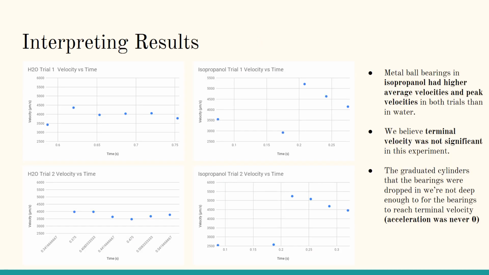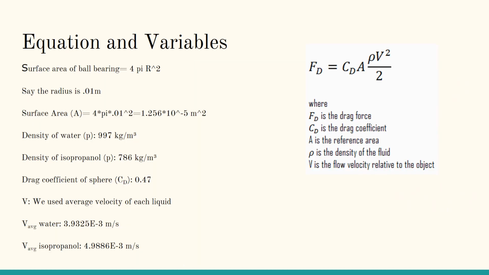In our results, we found that metal ball bearings in isopropanol had higher average velocities and peak velocities in both trials than in water. Furthermore, we believe the terminal velocity was not significant in this experiment because the graduated cylinders that the bearings were dropped in were not deep enough for the bearings to reach terminal velocity. We never saw acceleration as 0 in any of our trials.